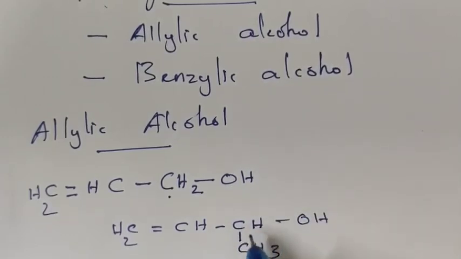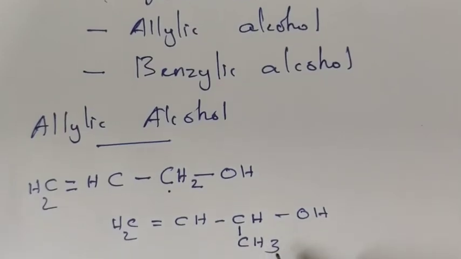Now the carbon which carries the OH group is attached to the double bonded carbon, therefore it is an allylic carbon. But this allylic carbon is attached to 2 other carbons, so it is called secondary allylic carbon or secondary allylic alcohol.